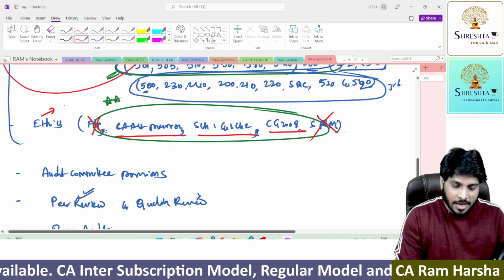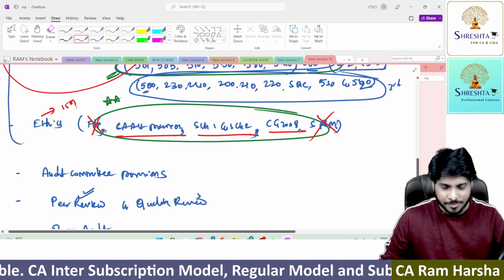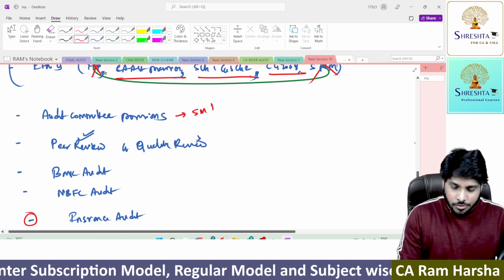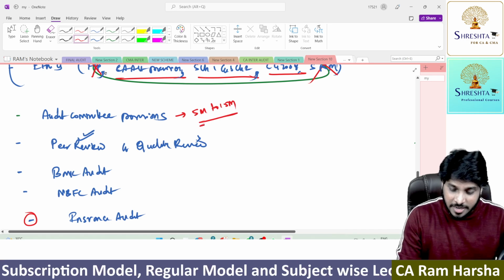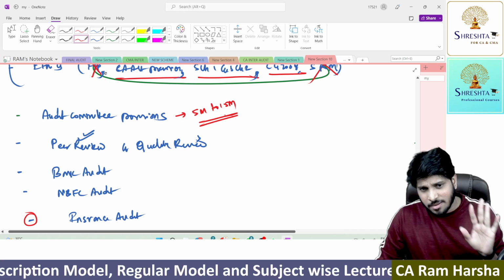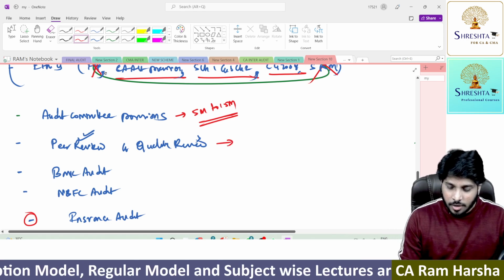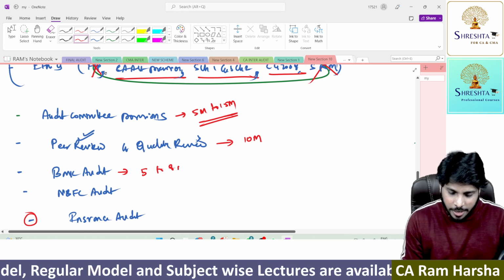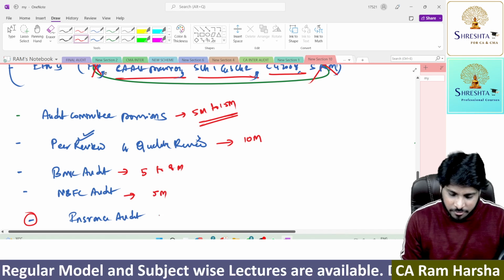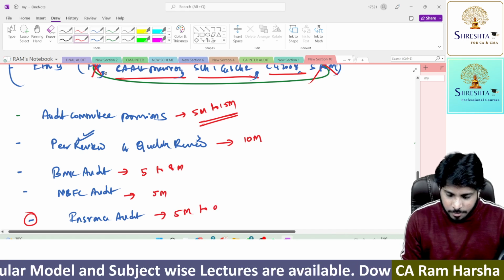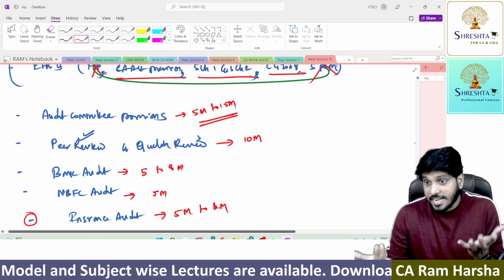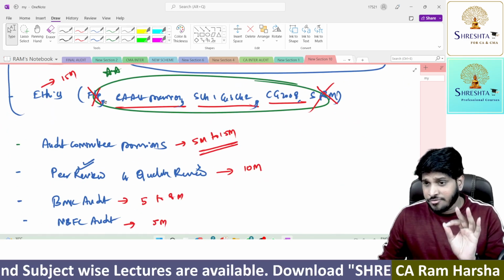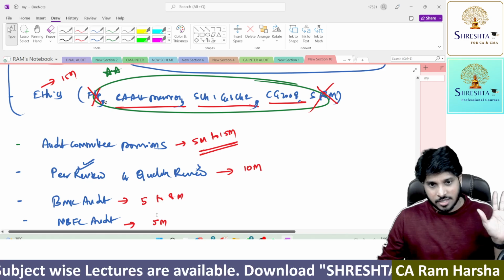Then ethics, you have approximately 15 marks weightage, 10 to 15 marks. Audit committee provisions, 5 marks, and if you're very lucky, 15 marks, but mostly 5 marks only. Peer review and quality review, approximately 10 marks. Bank audit, approximately 5 to 8 marks. NBFC audit, minimum 5. Insurance audit, minimum 5 to maximum 8 marks, sometimes 10 might also come. So if you're perfect in these, you can confidently write for at least 70 marks of the paper.